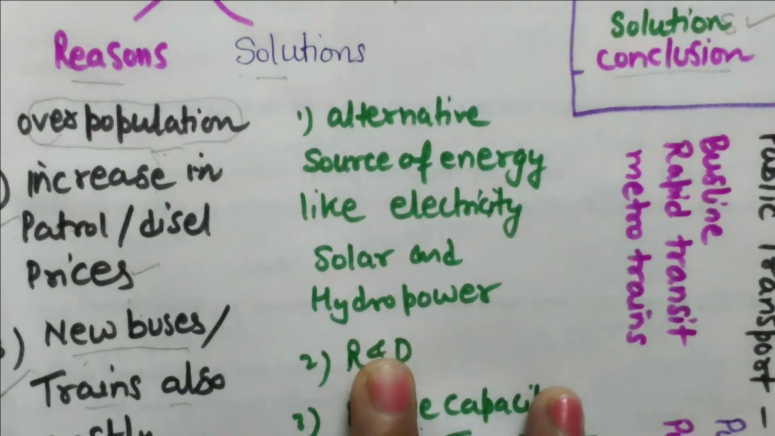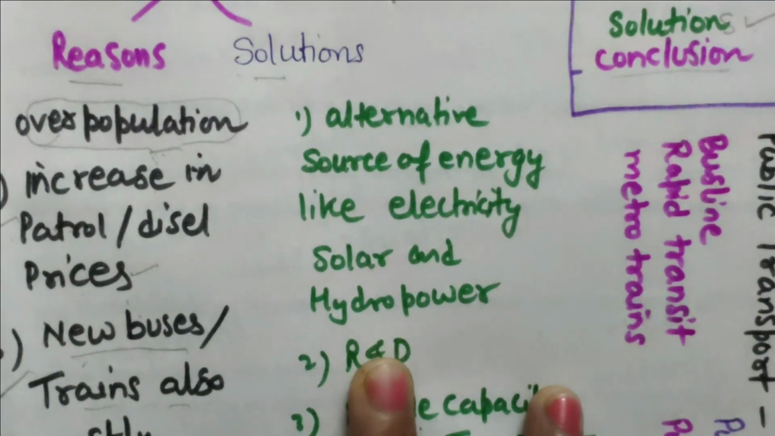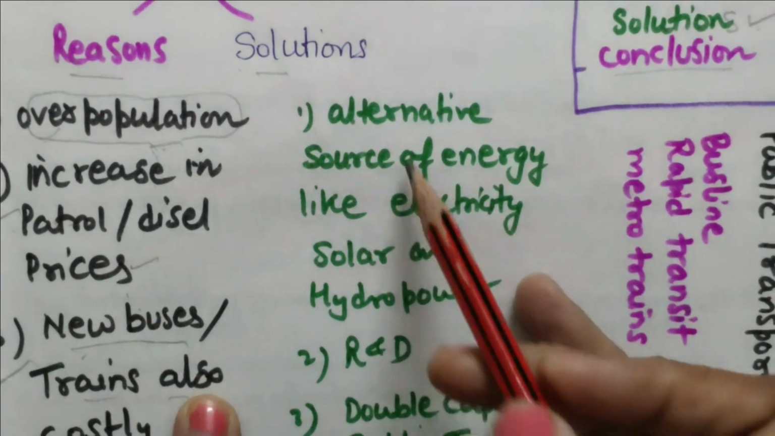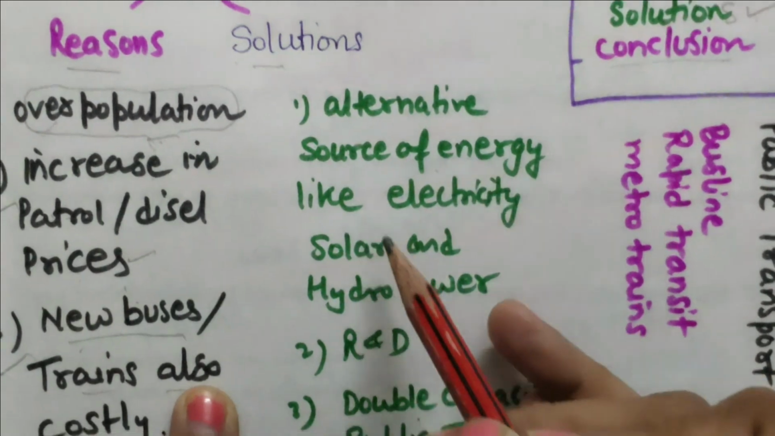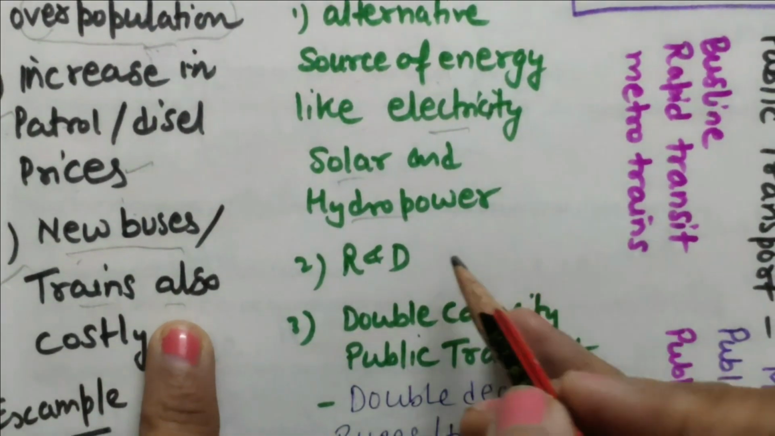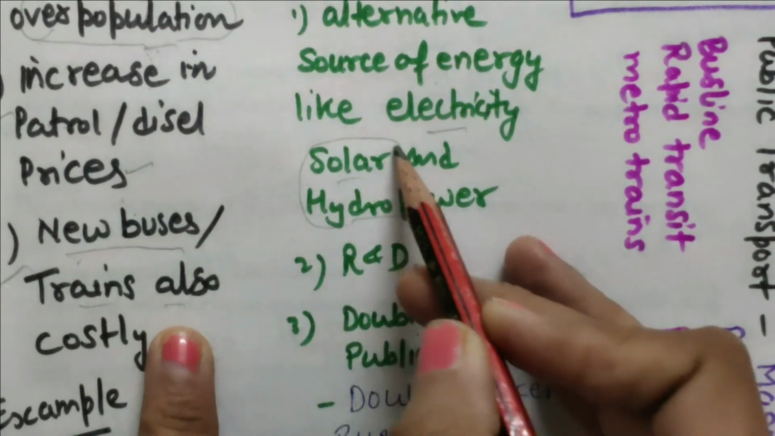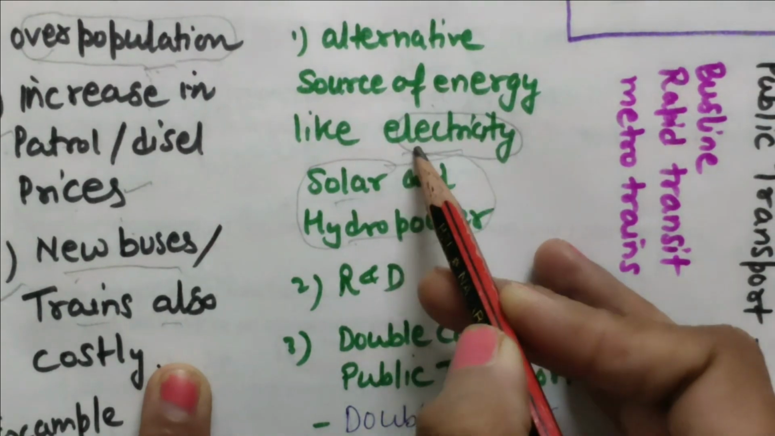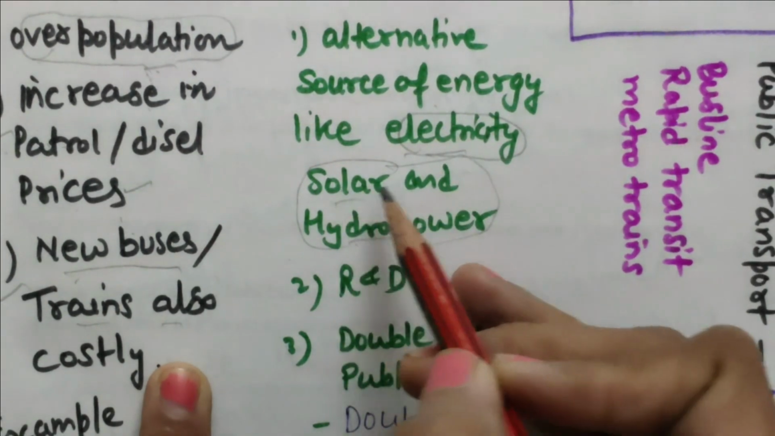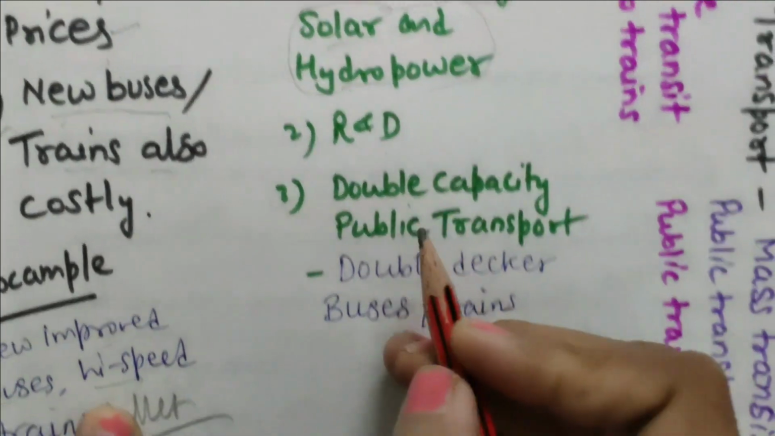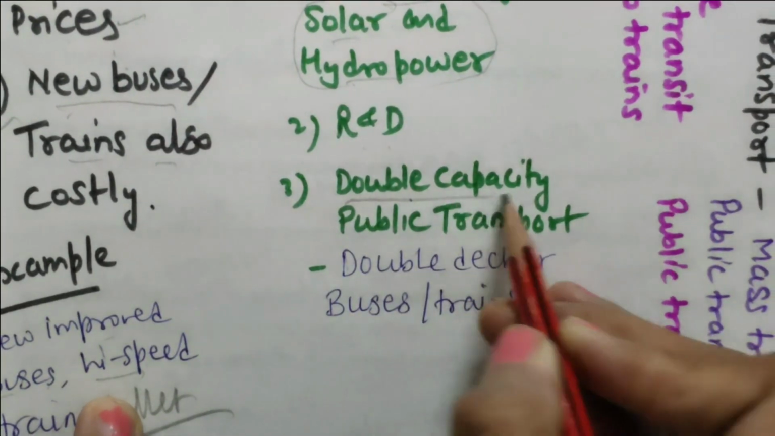Okay, now solutions. What solutions can we give? See this solution. First solution is this: alternative source of energy, we can use it, like electric buses, solar and hydropower buses also we can use, but these are still to be developed, but this already we have developed. So of course research and development activities should be done by government. And yeah, definitely this is also a good thing.